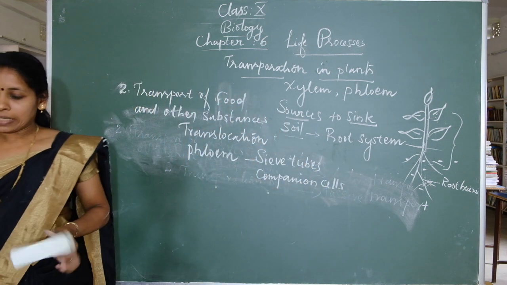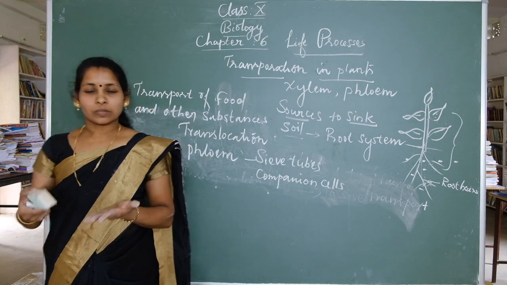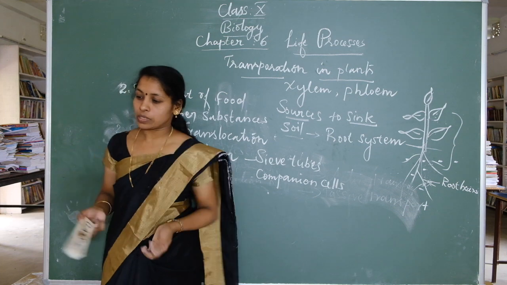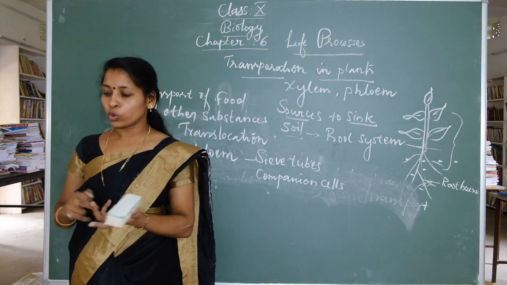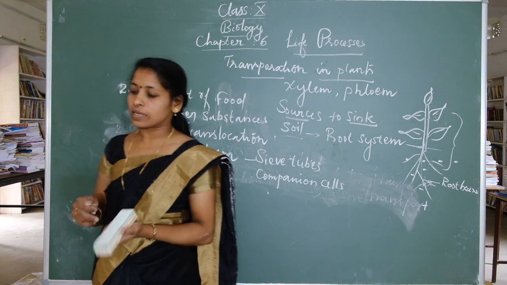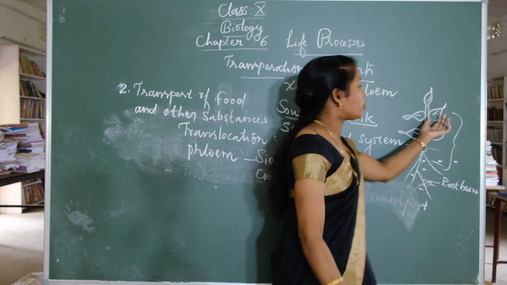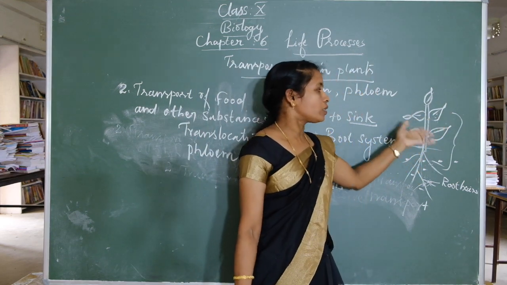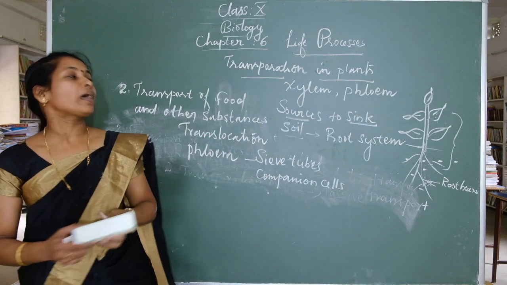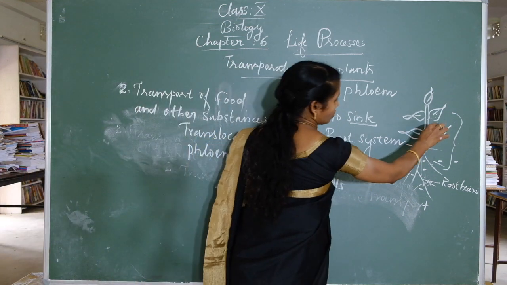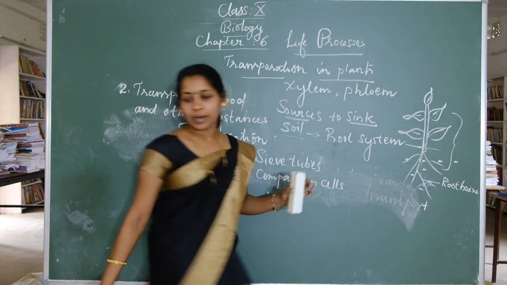Sieve tubes and companion cells. The phloem transports food, amino acids, and other hormones, especially delivered to the storage organs of root, fruit, and seeds, and to growing organs. The leaf produces food, which is stored in the root, stem, flower, and seeds, moving from here to stem, leaf, and root, and from here to growing organs.